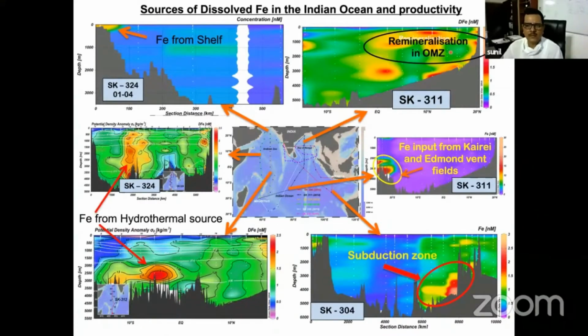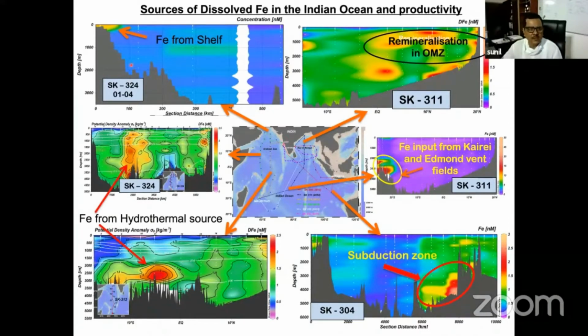So the oxygen minimum zone is playing a huge role. First of all, there is remineralization, because of which you get high concentration in intermediate water. But also the iron-manganese hydroxide coated on the sinking particles is getting released because of the change in oxidation state, and iron concentration is increasing in the oxygen minimum zone.